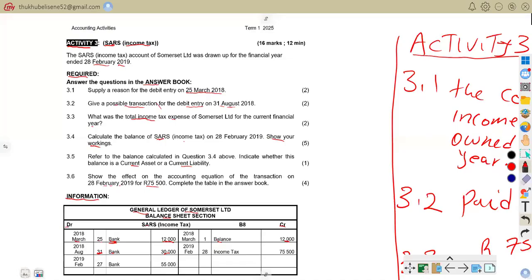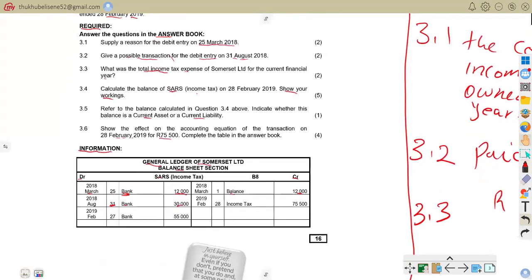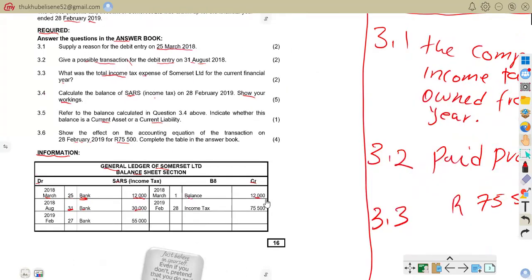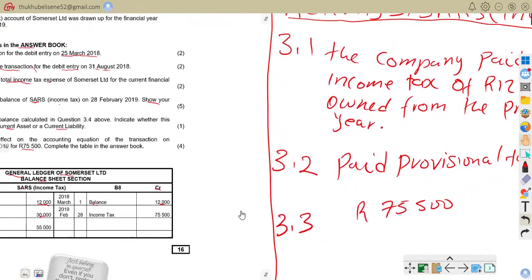What we are going to do is add the credit side amounts owed. You can see the credit side is 12,000 plus 75,500. So we are going to add them.